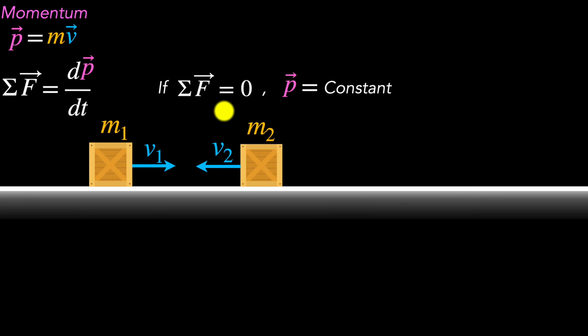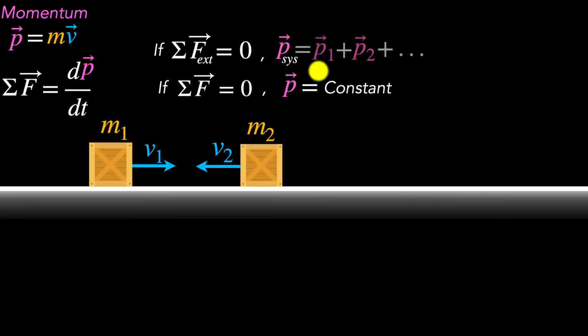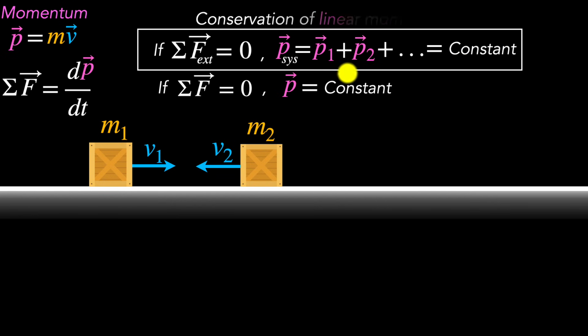Well, now, if the net external force on my system is zero, then it turns out that the momentum of this system, which basically is the sum of individual momenta, if there are two particles, it's just P1 plus P2, but if there are more, then you can just add them all up vectorially. So the momentum of the system would be a constant. This is called the conservation of linear momentum, and it's one of the cornerstones in physics.